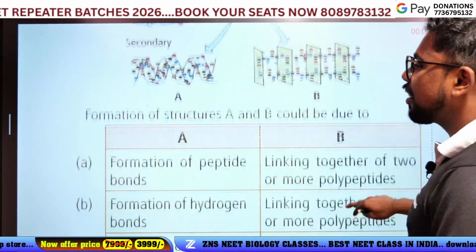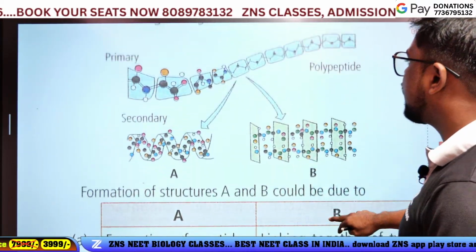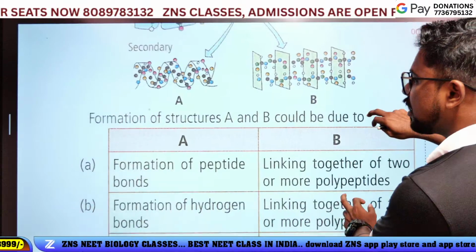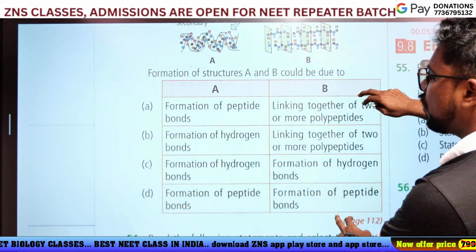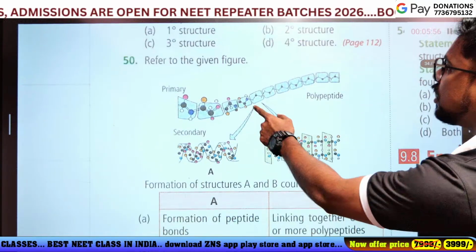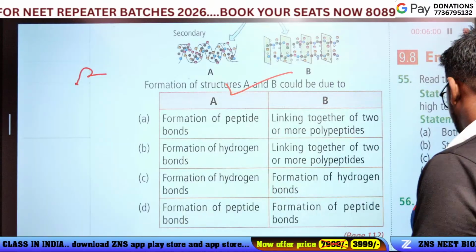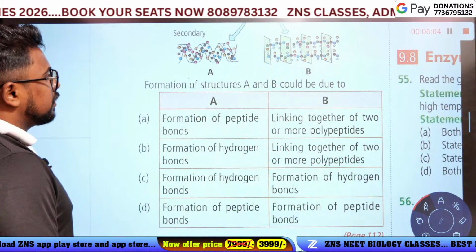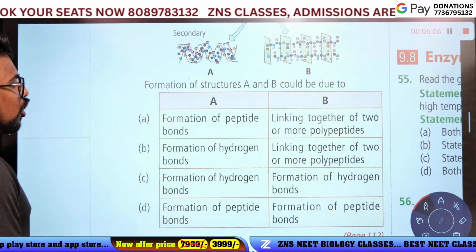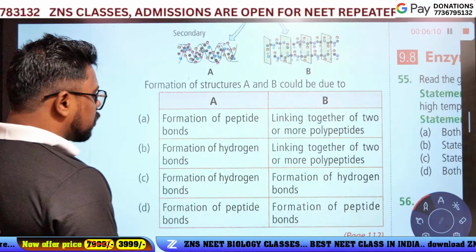The formation of structure, A and B. A is the formation of peptide bond. B, linking together two or more polypeptides. Formation of hydrogen bond, linking together two or more.